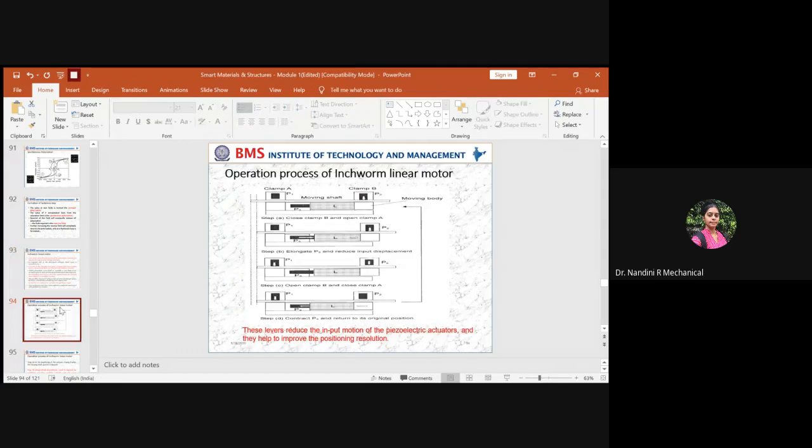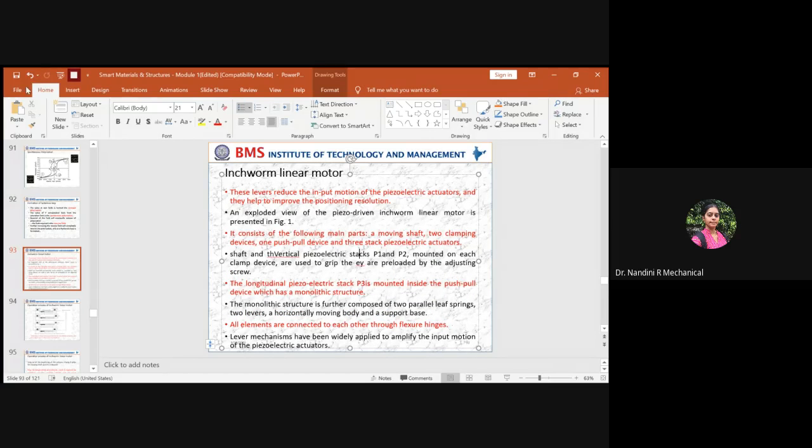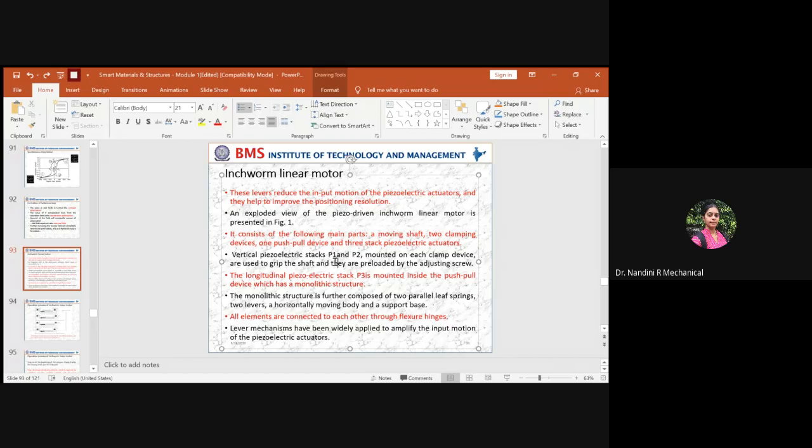Why is it 3-stack? Because it has 3 piezoelectric patches, 1, 2 and 3. So if they ask for another name for the inchworm linear motor, you can say that it is a 3-stack based piezoelectric actuator, because it consists of a moving shaft, 2 clamping devices and 1 push-pull device. After knowing this, you have to understand that it has 2 vertical stacks, P1 and P2, which are mounted on each clamp device, and these are used to grip the shaft.